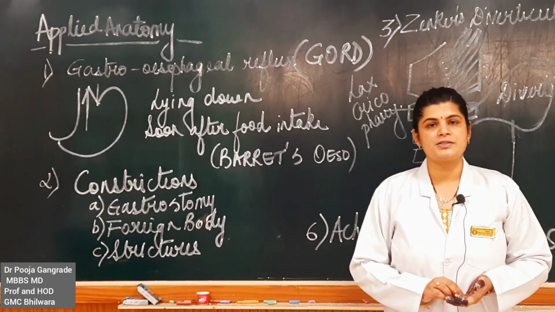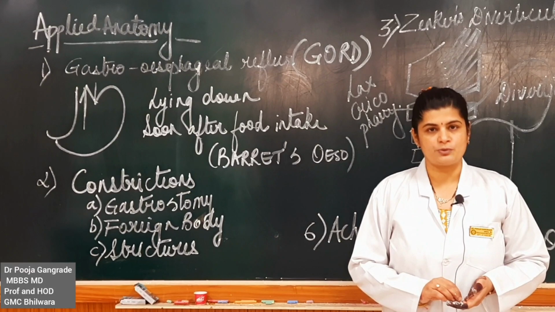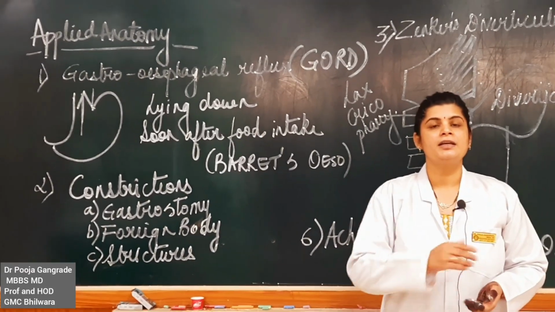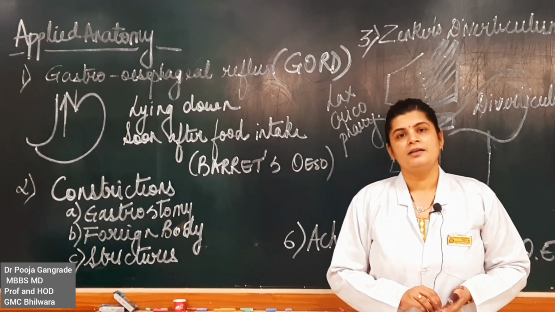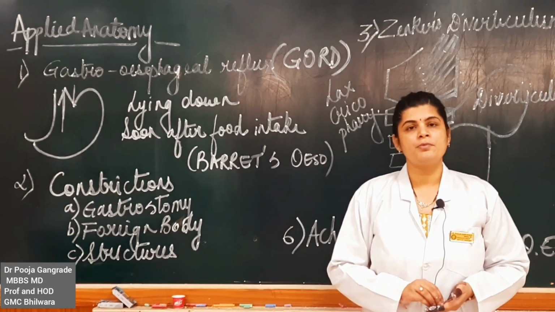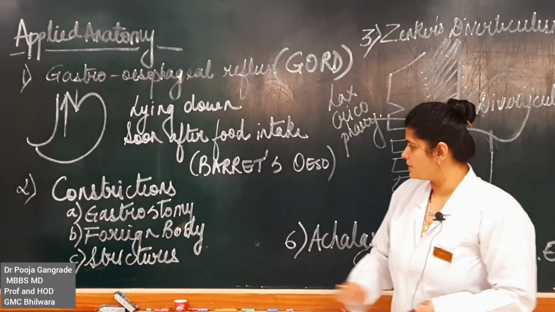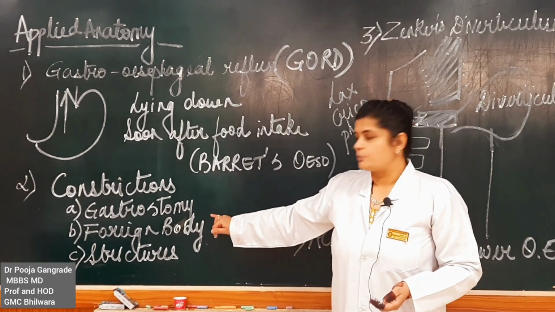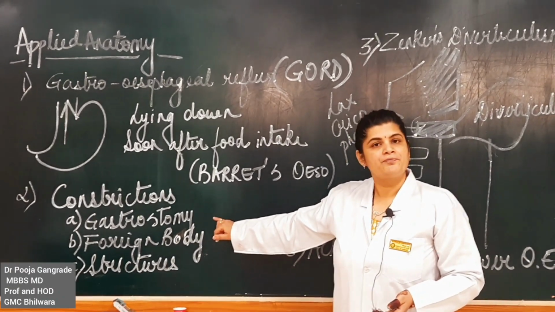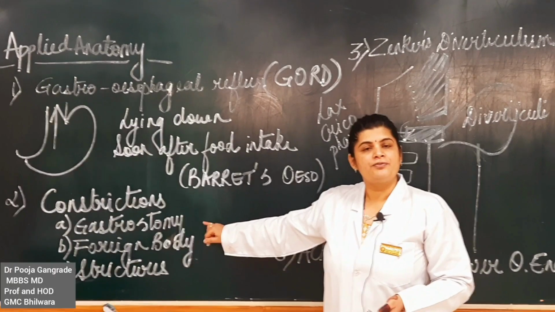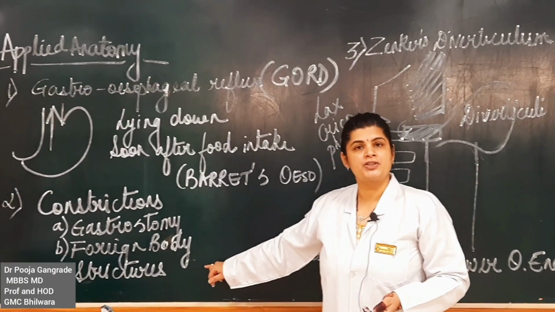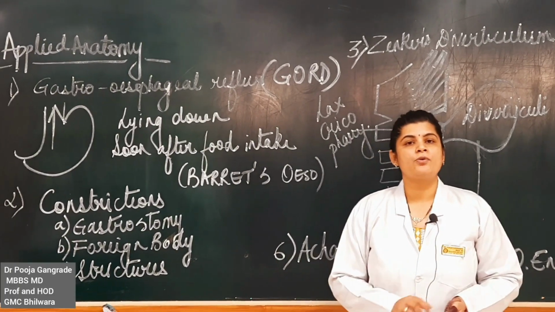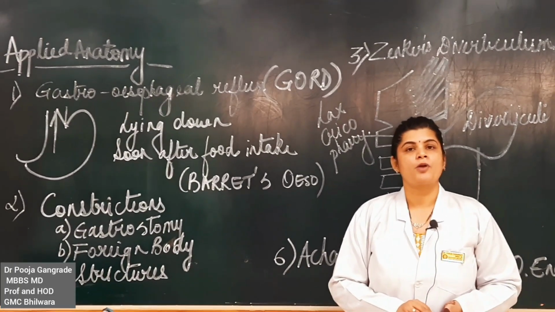While discussing the constrictions of the esophagus, we have told you that during the procedures of endoscopy, the surgeons might face some problems or complications. So during the process of gastrostomy, if the constrictions are in the form of strictures, they are more narrowed down, they will cause problems.